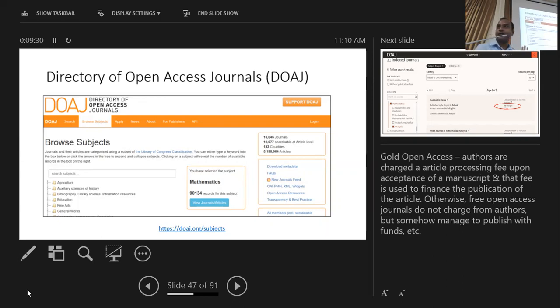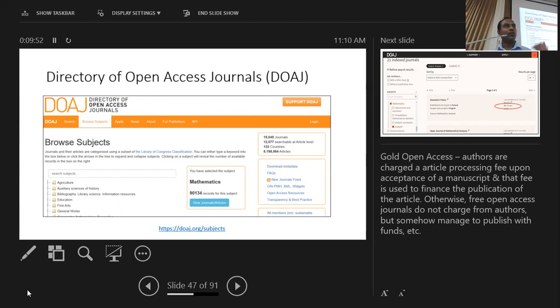If it is available there, that means it's a legitimate journal, because we will come later to discuss predatory journals and how to identify them. One of the criteria to identify whether it is a legitimate journal or a predatory journal would be to check that journal against this directory, because they have some strict criteria to select the journal.